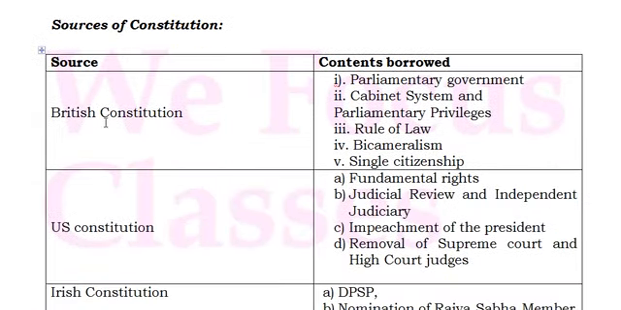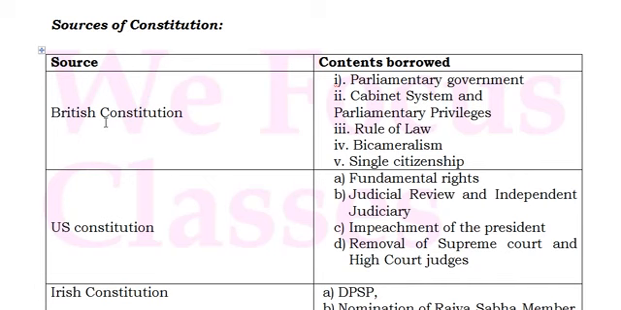The first source of the constitution is the Government of India Act 1935. It gives the structure of the federal state and everything. The Government of India Act 1935 is the first thing, and it has given the role of the governor and such things we discussed in the earlier class. And the second source is the British Constitution. It gave the parliamentary government and cabinet system, the parliamentary privileges and bicameralism. Like bicameralism, we said the Britishers have introduced it in our constitution, and it also introduced single citizenship.